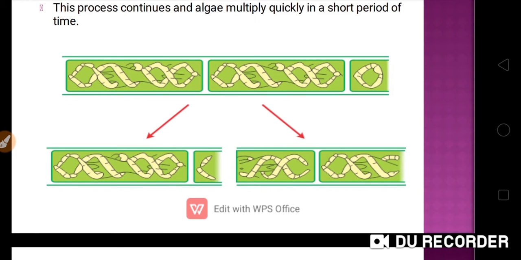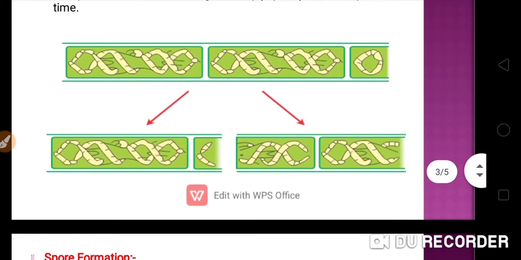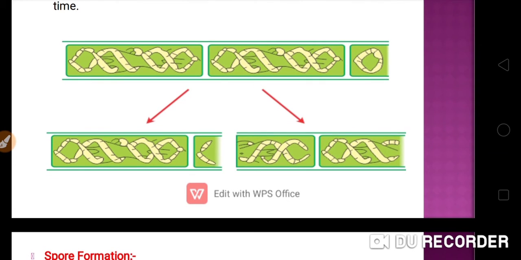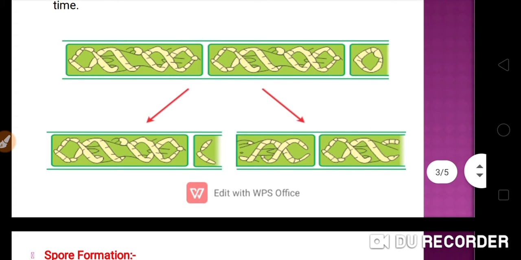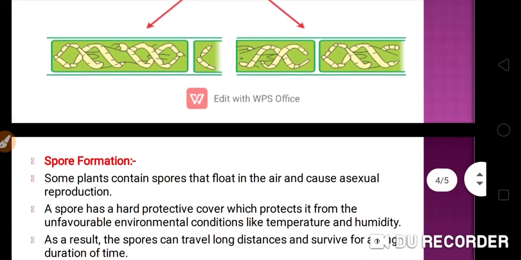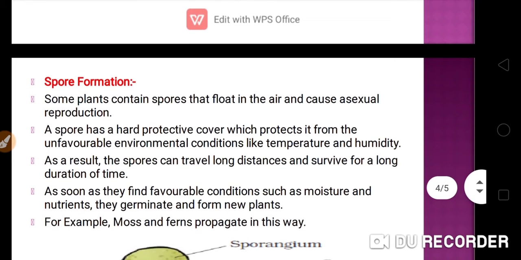You can see in this figure the whole body of a Spirogyra fragmenting, and each fragment that comes from the parent will convert into a new individual.